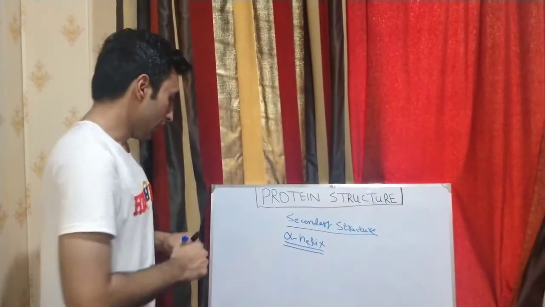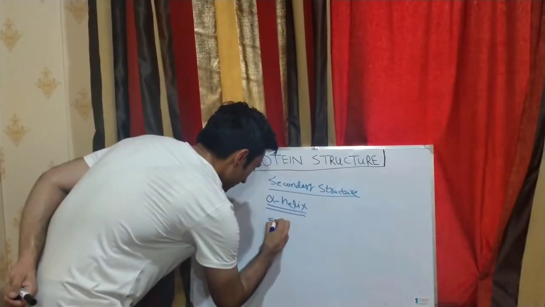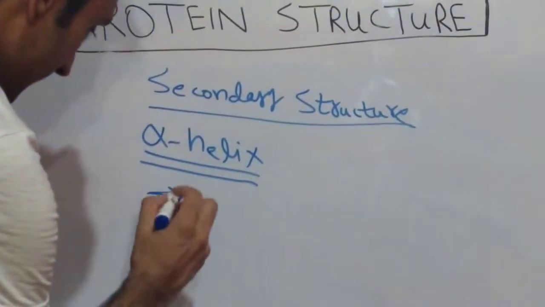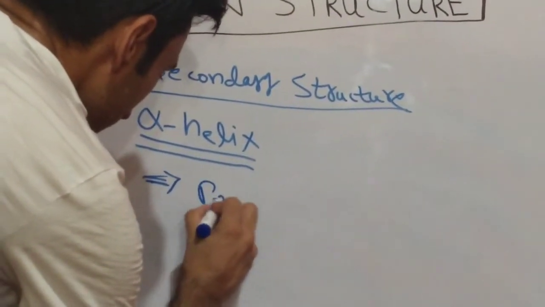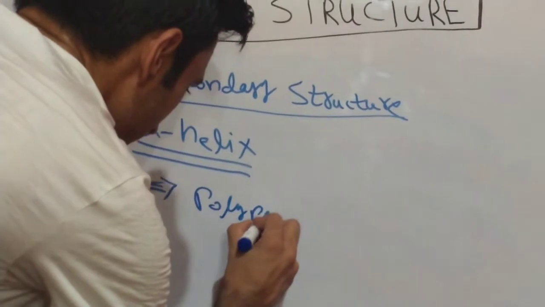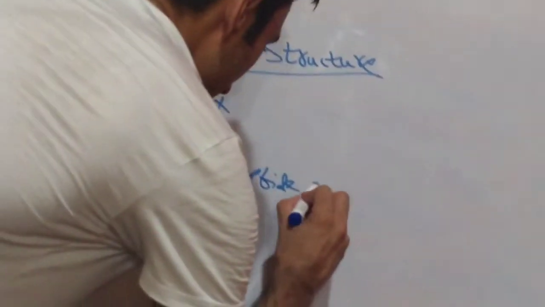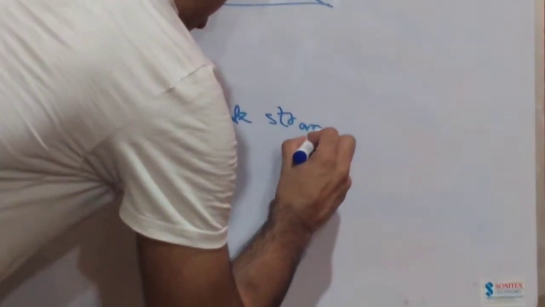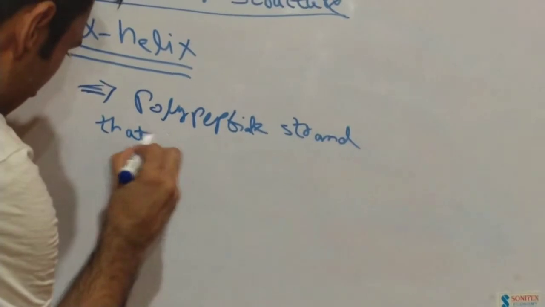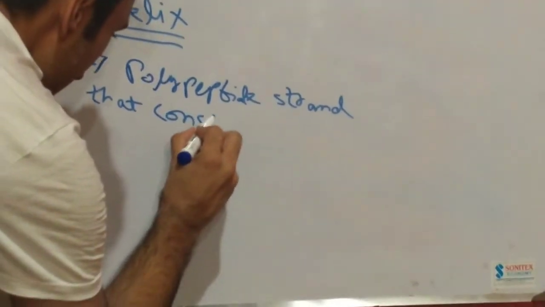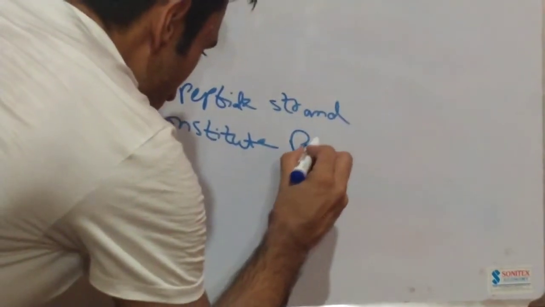Now I would like to tell you further about the alpha helix: it is a polypeptide strand that constitutes the polypeptide backbone core.